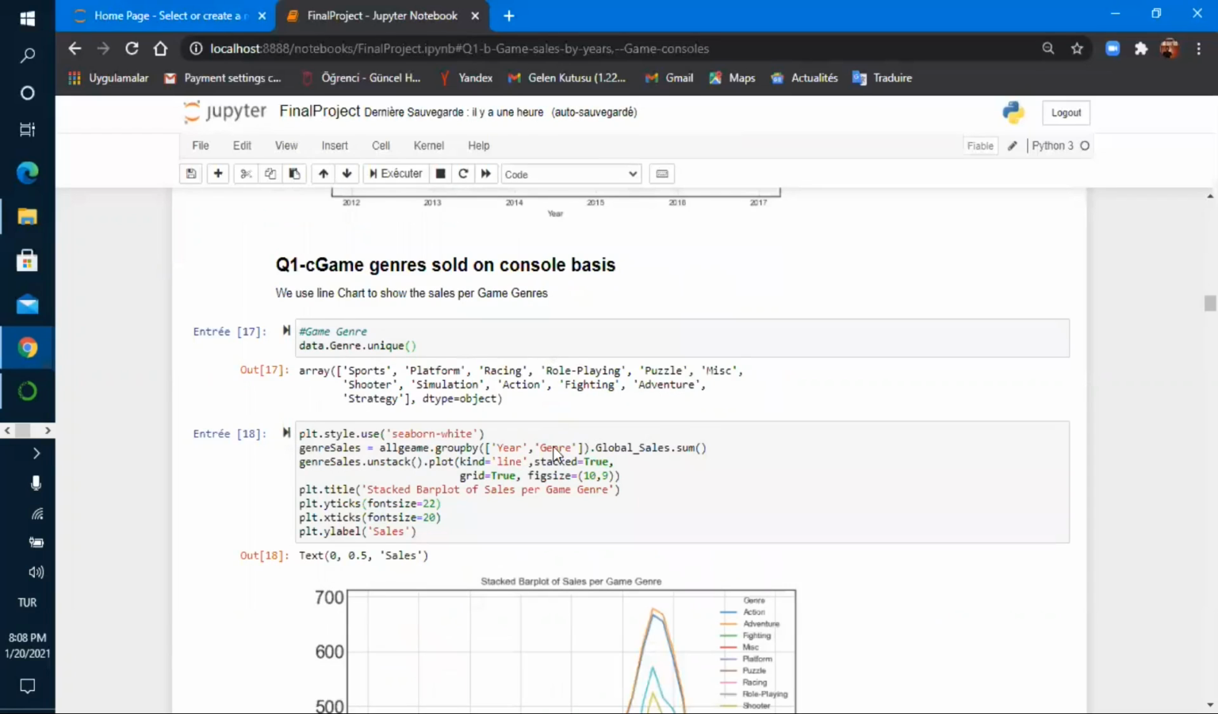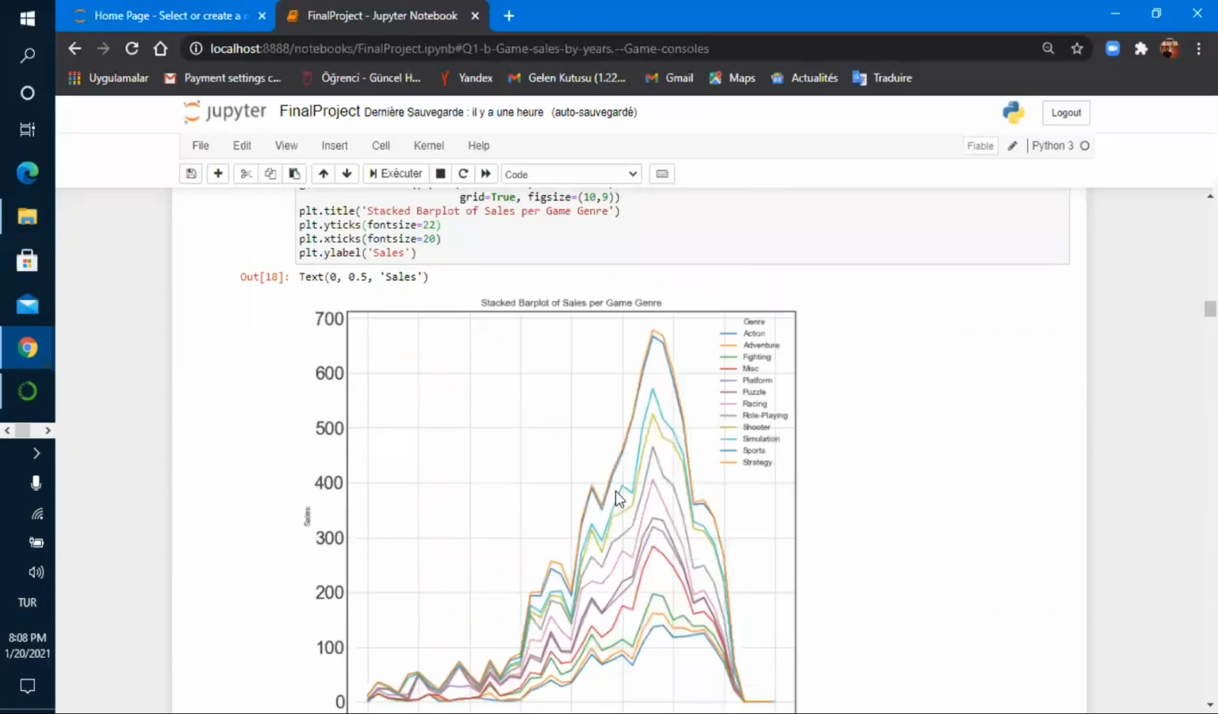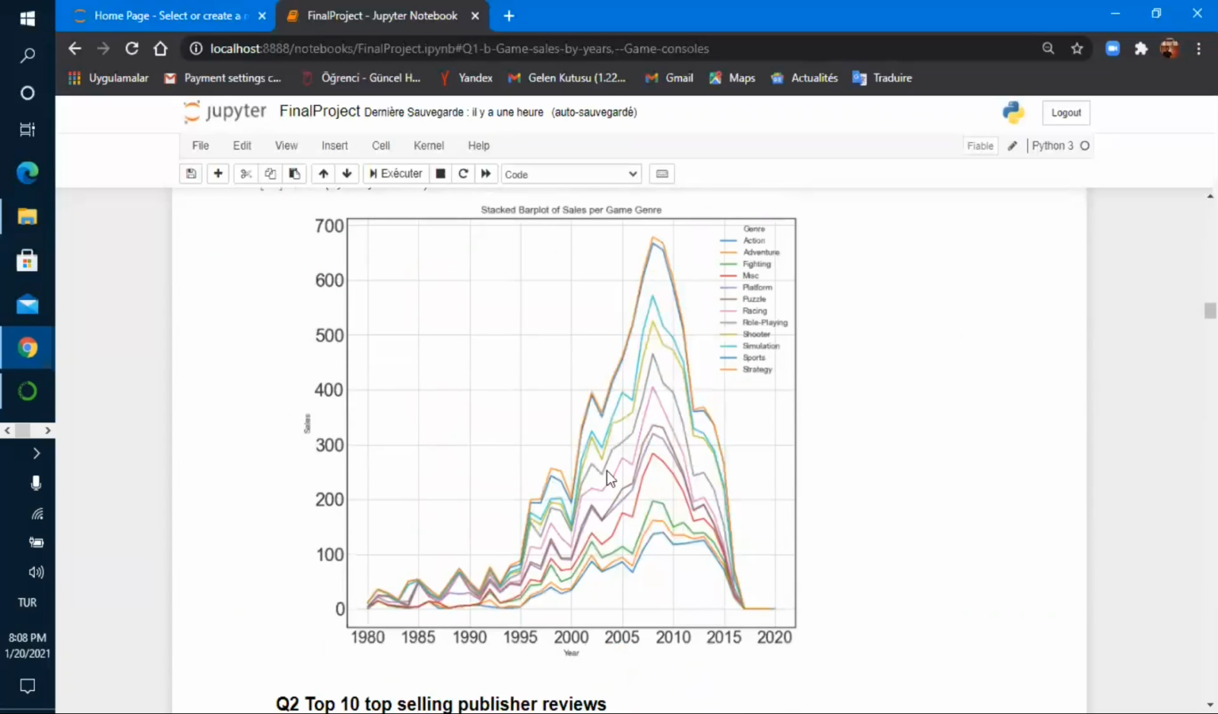For the next part, I want to see also as a line chart which genre, like how we say, which platform dominates the market also. And as you can see here, adventure hits the top here. Obviously, it's not in red, I think, this color, but you understand more. That's what I want to explain here. So it's not a big deal, this part. So I will continue.